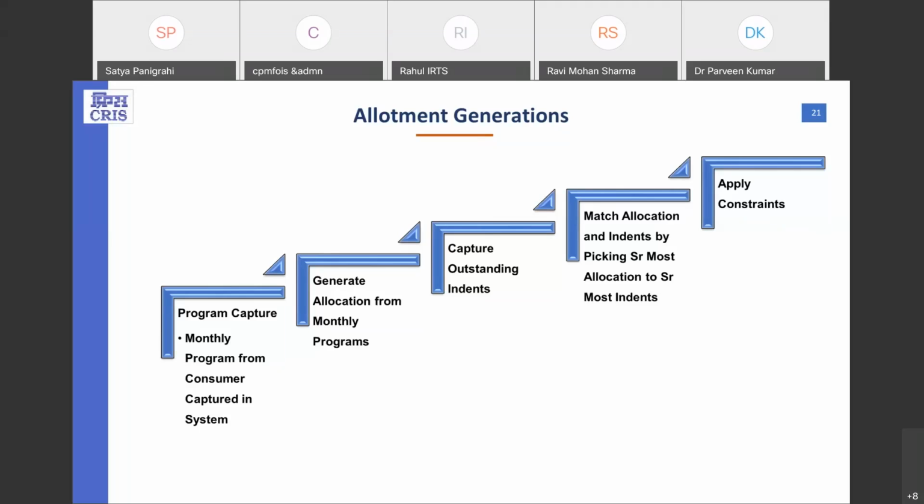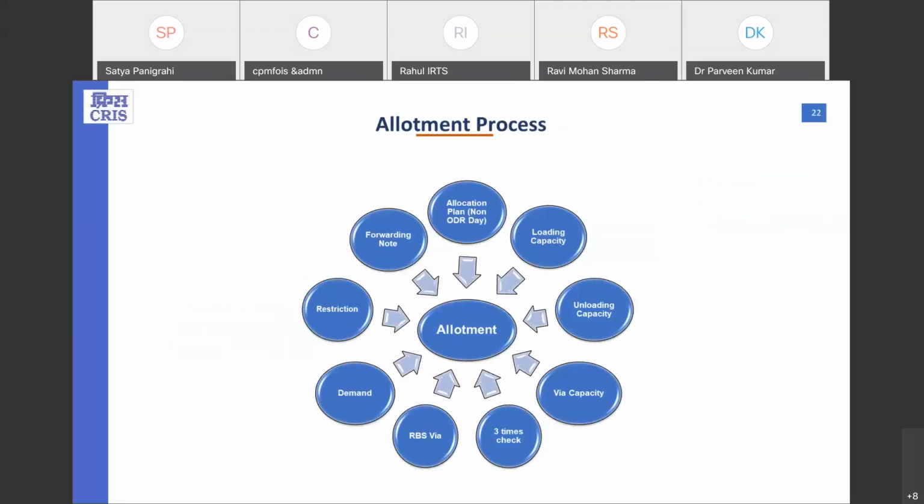This allocation is linked with the senior most indent, then different constraints are applied on this one and the allotment process starts. If all the constraints are cleared, then the allotment takes place. Otherwise, the corresponding allocation is updated with remarks depending upon the constraint field, whether it is the 3 times, whether it is loading capacity exhausted, wire capacity exhausted, depending upon the constraint, the corresponding allocation remarks are updated in the system.